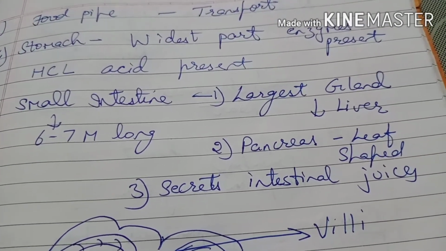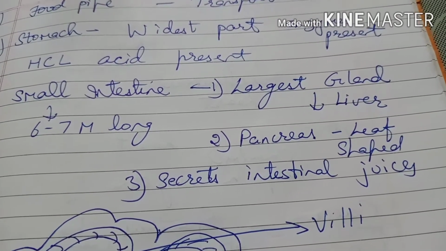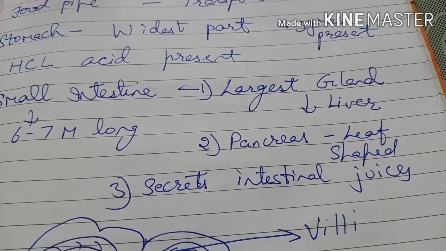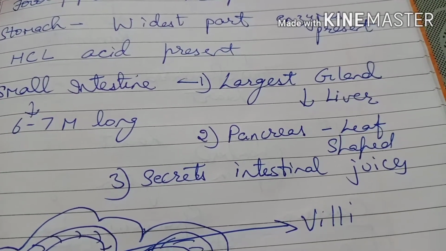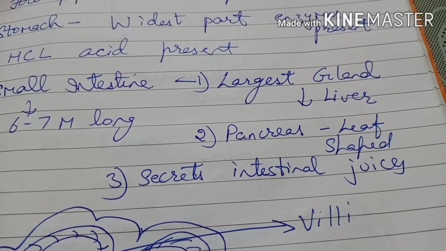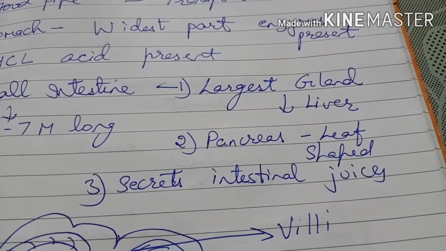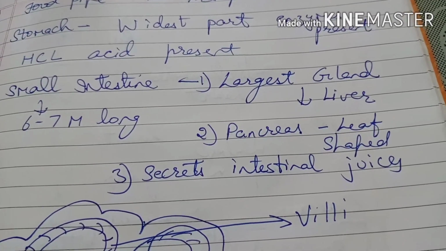It is present below the stomach on the right side. It secretes the bile juice. It is a bag-like structure, and there is a gallbladder present. The bile juice plays an important role in the digestion of fats. The bile juice is stored in a bag-like structure which is called the gallbladder. So gallbladder is there, liver is there, and pancreas is there.